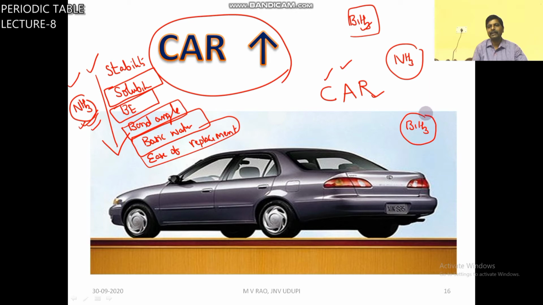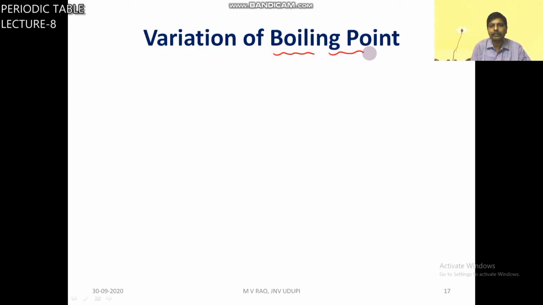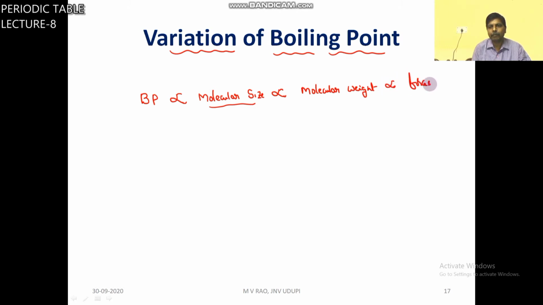But another one is variation of boiling point. Boiling point is generally directly proportional to molecular size or molecular weight. As molecular size increases, forces of attraction between molecules also increase.